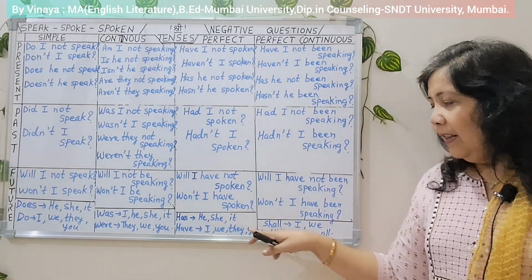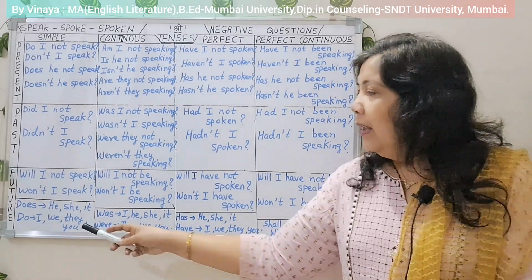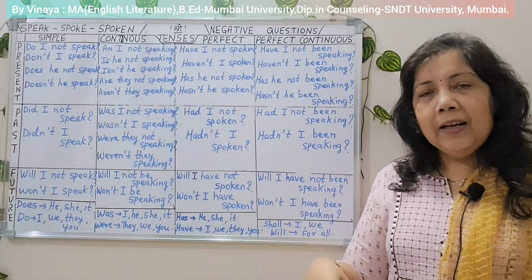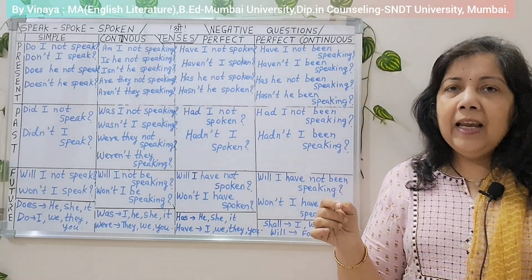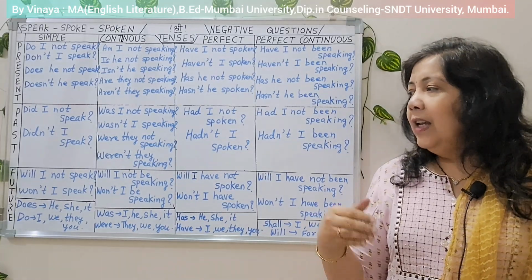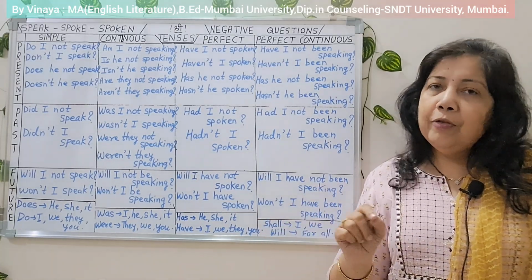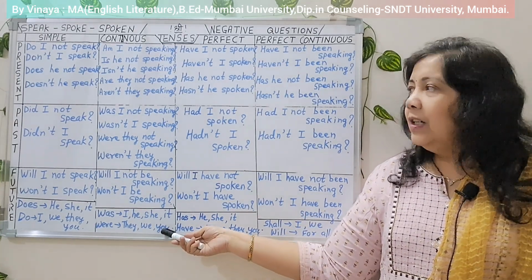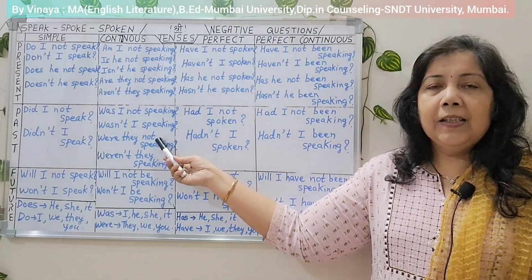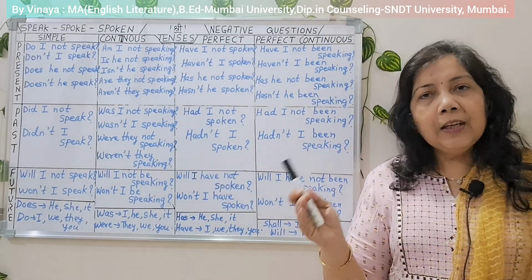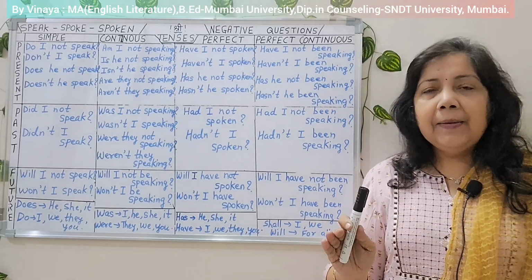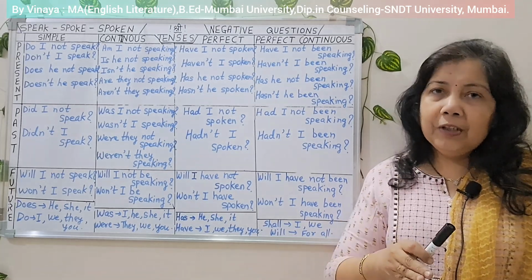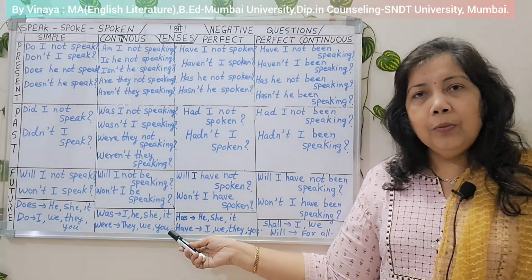Now let us see the tips at the end of the board. First tip, does and do. When have we used does and do? In simple present tense. Do for I, they, you and we, and does for he, she and it. He, she, it does. That way you remember, it's easy to remember. Second tip, was and were, where we have used was and were in past continuous tense. Was is singular, so for singular pronouns or nouns we use was. Example, I, he, she, it. Were is plural, so for plural nouns and pronouns we use were. Example, they, we and you.